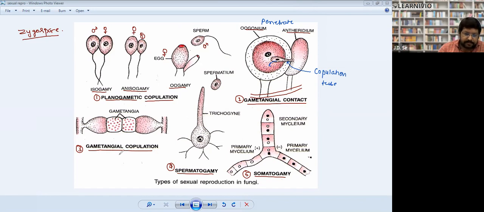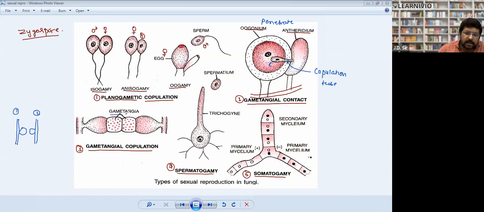Third heading, gametangial copulation. What happened in gametangial copulation? Two parallel hypha. Suppose this is one hypha and this is another hypha, hypha number 1 and hypha number 2. The two hypha come closer and then a small outgrowth starts from these parallel hypha. After the outgrowth starts, this kind of structure is formed.